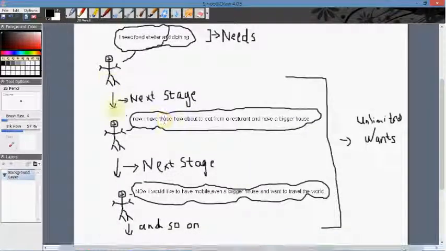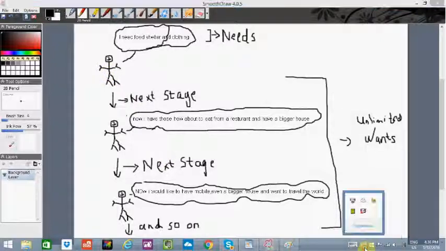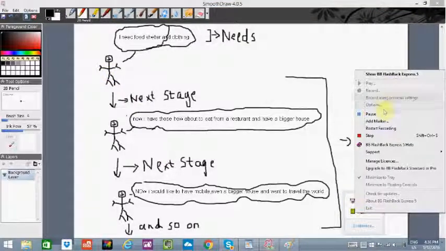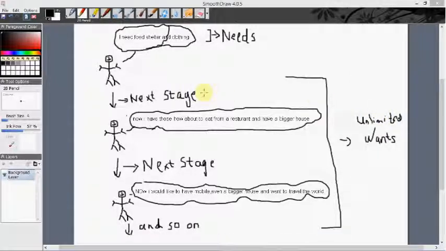Here I have drawn a diagram of a boy. Consider this boy as having some needs. Now what is meant by the word need?